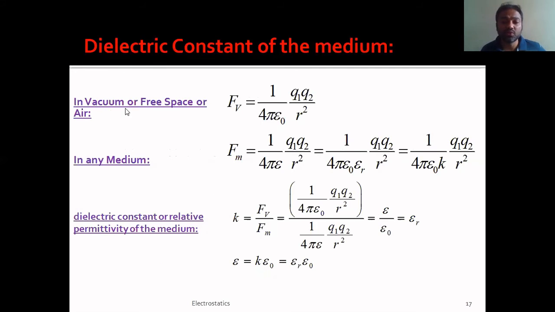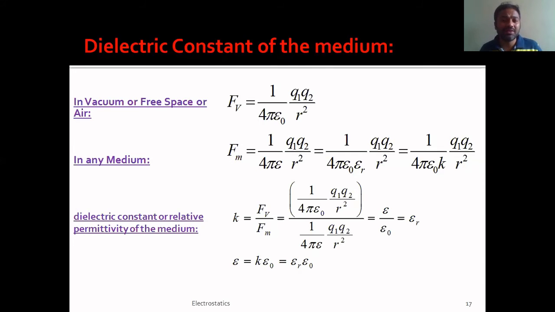If those two charges are present in free space, vacuum, or air, we can write the force between those two charges as Fv, and I can write that Fv as Q1 Q2 by 4 pi epsilon 0 r square, where epsilon 0 is the permittivity of air, free space, or vacuum.